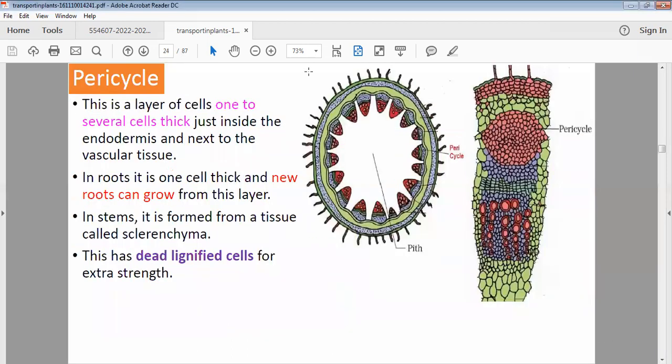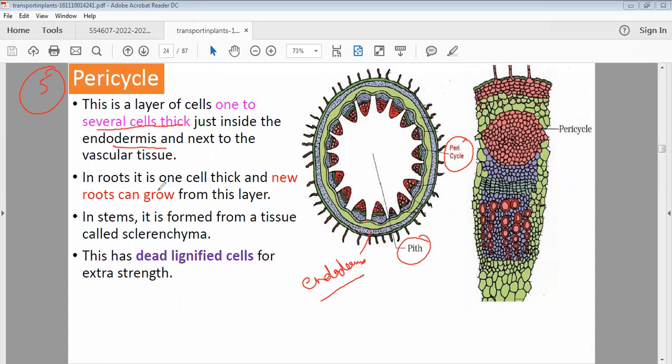Then comes pericycle. This is the fifth one, called pericycle. P for pith in the stem. After that you can observe there is an endodermis layer. After the endodermis, you can see a layer of cells called pericycle. This is a layer of cells, one to several cells thick, just inside the endodermis, next to the vascular tissue.